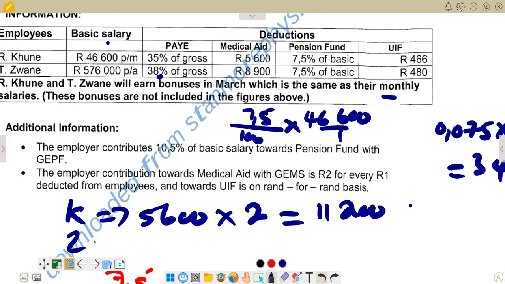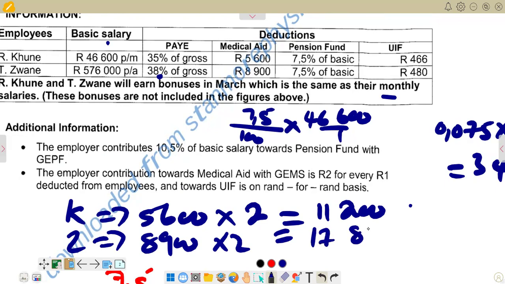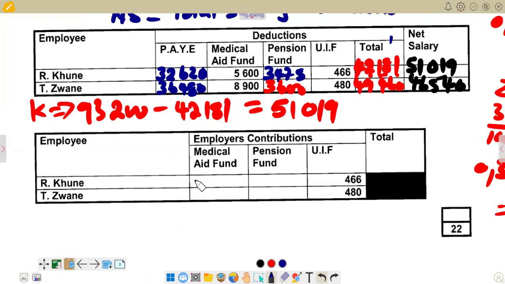Then we go for Zwane. The amount that we have is 8,900, multiplied by 2, and then we get 17,800. So these are the amounts that we are going to fill in for medical aid for the employer's contribution. So we go there and enter those amounts. Medical aid, remember, on the first part we've got 11,200, so it's going to say 11,200. Then for Zwane we have 17,800, so we're going to say 17,800. So this is what we have.